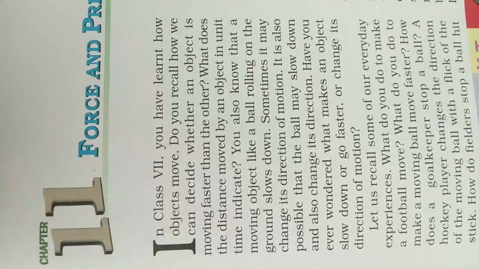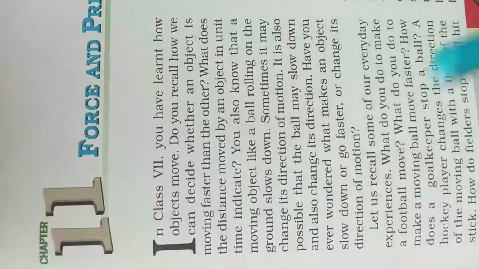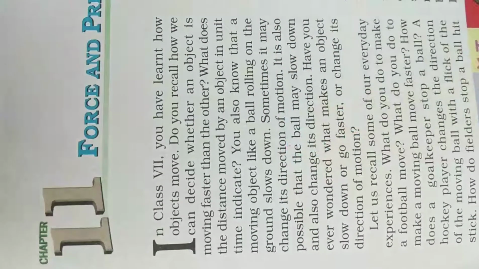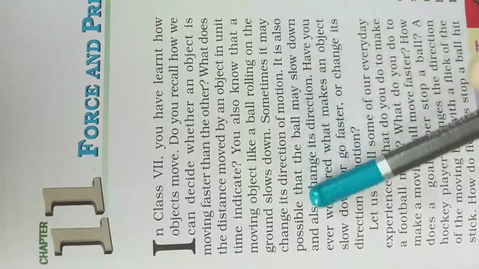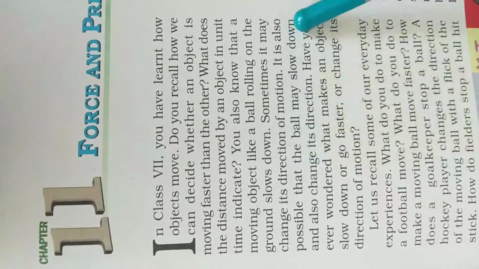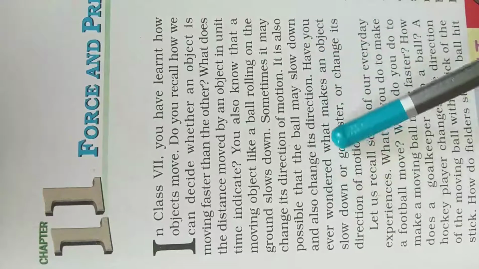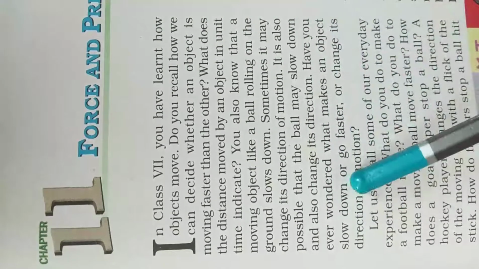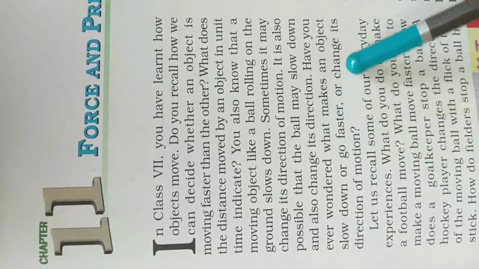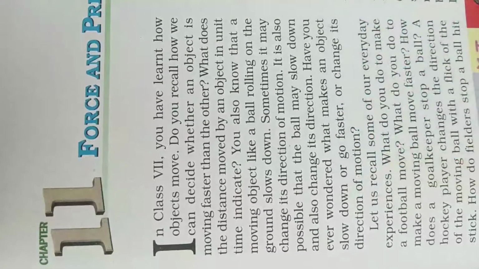You also know that a moving object, like a ball rolling on the ground, slows down. Sometimes it may change its direction of motion. It is also possible that the ball may slow down and also change its direction. Have you ever wondered what makes an object slow down, go faster, or change its direction of motion?